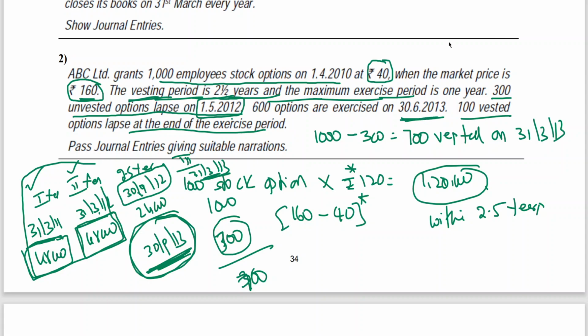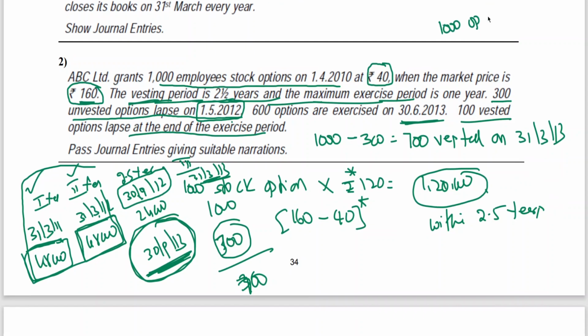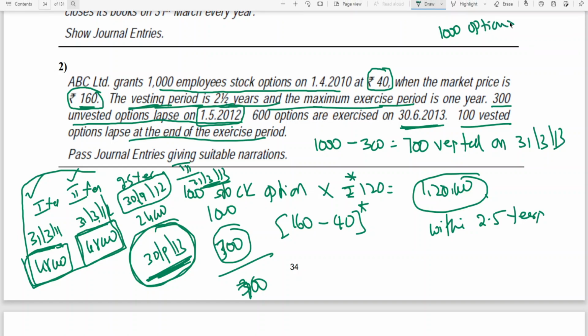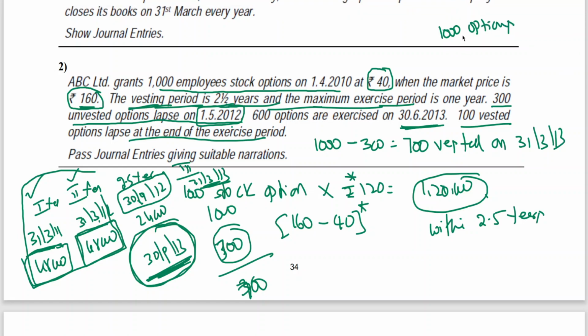See now, please try to understand. We have recognized expense on 1000 options, out of which now only 700 vested. So 300 excess expenses reversed.